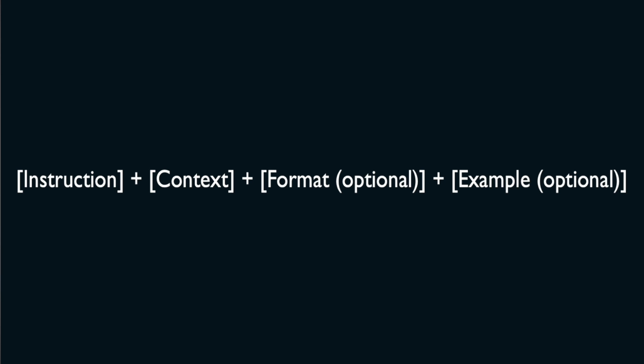There are many prompt structures out there, like formulas that you put together, but I put together a very basic and core one that you can remember whenever you want to start a conversation with ChatGPT. And I'm hoping it becomes a practice for you so that you won't really need to remember a formula. So the very basic prompt structure is instruction plus context plus format plus example.